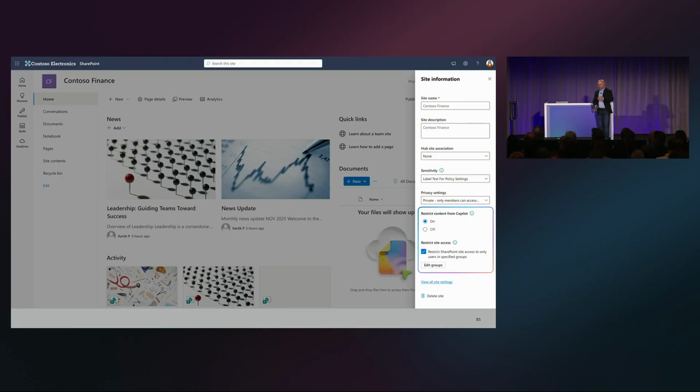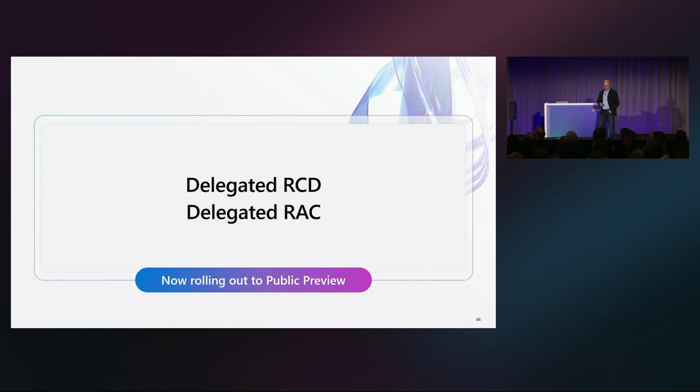So this is just an example of what it would look like for the site owner. So they will have extra powers now to exclude things from the Copilot. Now, both of these delegation capabilities are going to be rolling out, or actually already started rolling out to public preview. So super exciting. The team worked really, really hard. I have some of my team members here that have been really working hard to get this out to you guys quickly.